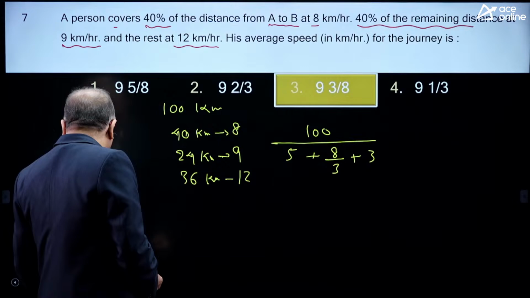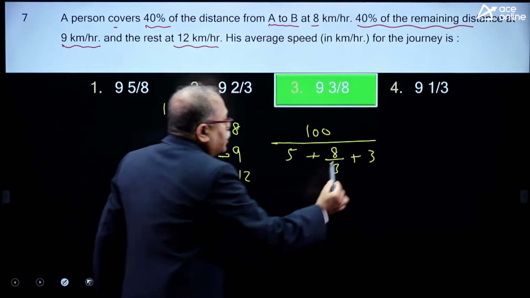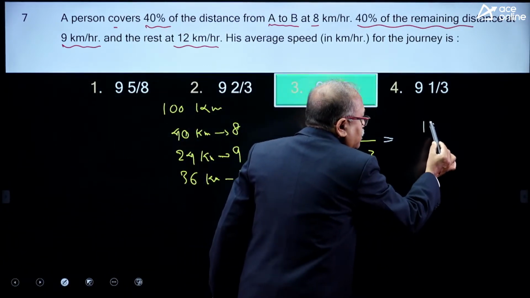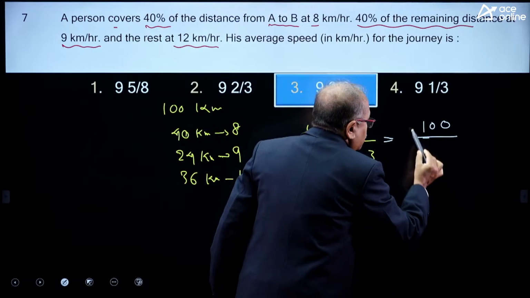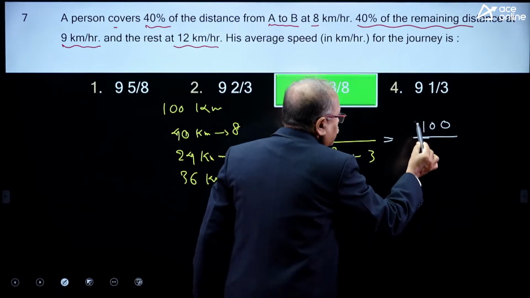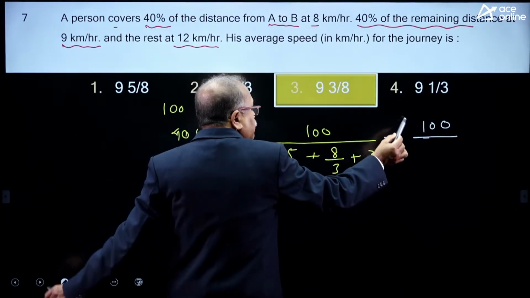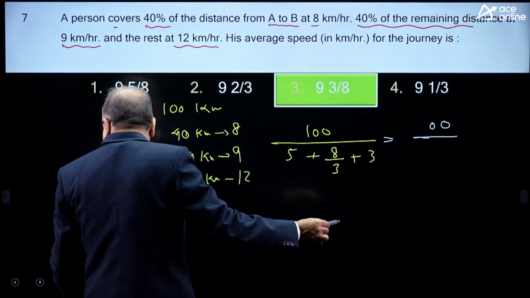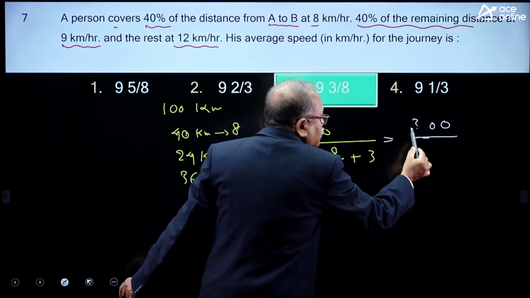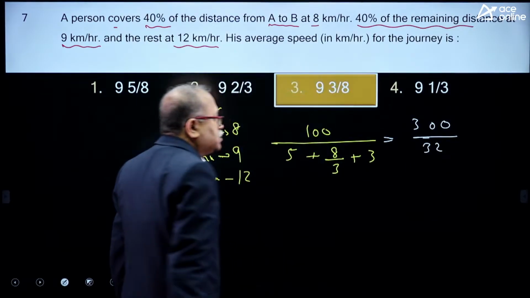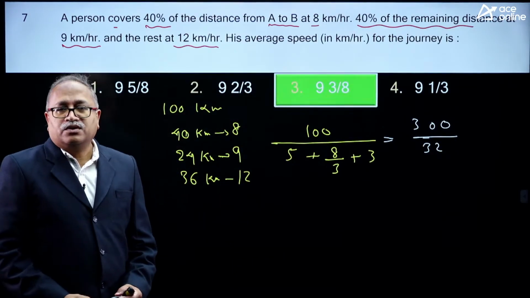So when I take this part further, you will find that this is nothing but 100 by, I am sorry, the 3 will come in the numerator. So 300 by 32 with the LCM, that is all.